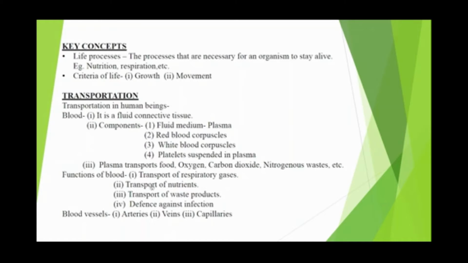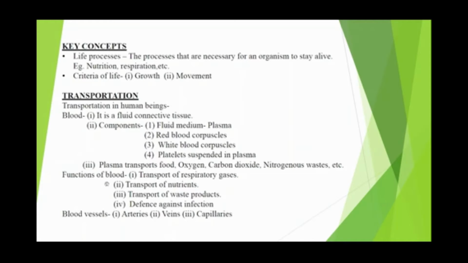What are the different components of the blood? The fluid medium is known as the plasma. Then there are certain blood cells. They are the white blood corpuscles, red blood corpuscles, and other types of cells which are termed to be the platelets. What is the function of the plasma? Plasma transports the food, oxygen, carbon dioxide, and nitrogenous wastes as well.